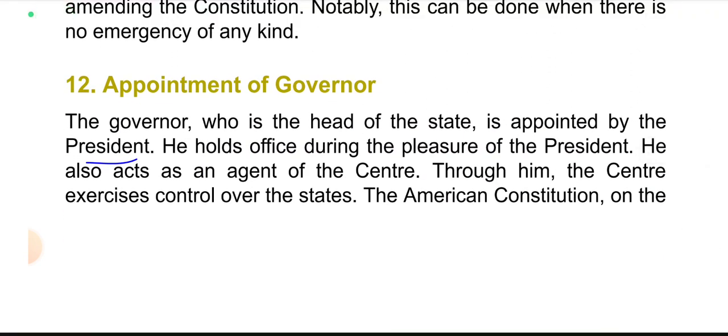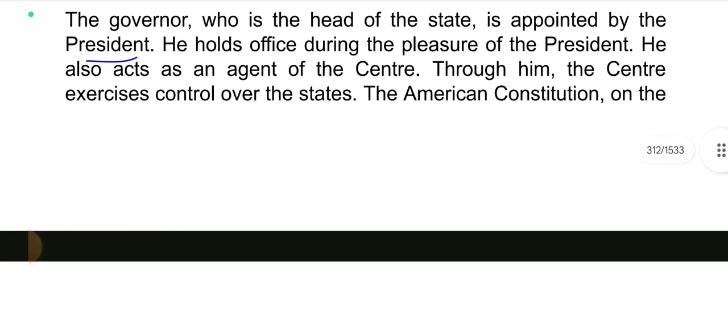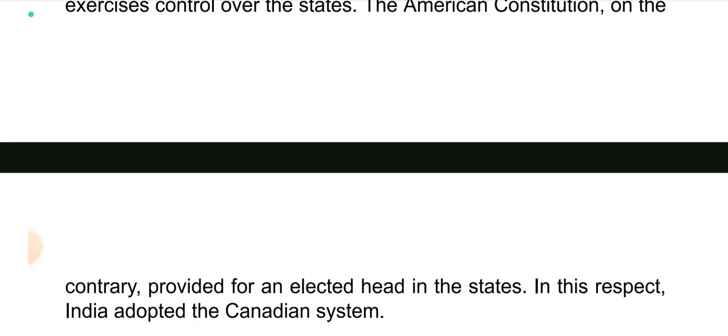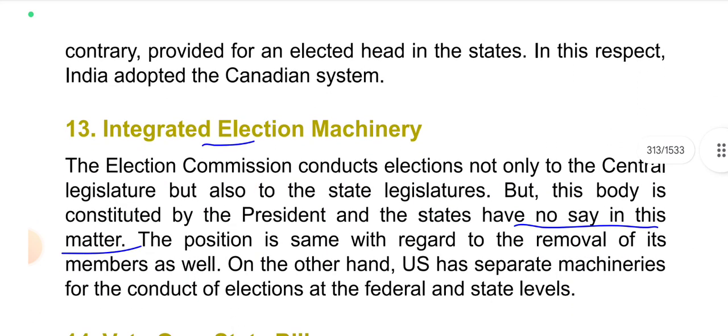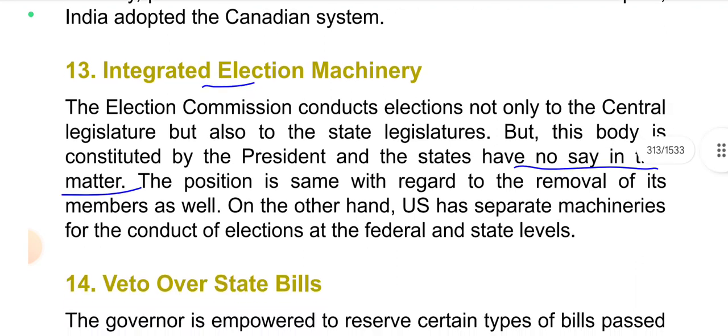Appointment of governor. The governor, who is the head of a state, is appointed by the president. He holds office during the pleasure of the president. He also acts as an agent of the center. Through him, the center exercises control over the states. The American Constitution, on the contrary, provided for an elected head in the states. In this respect, India adopted the Canadian system.